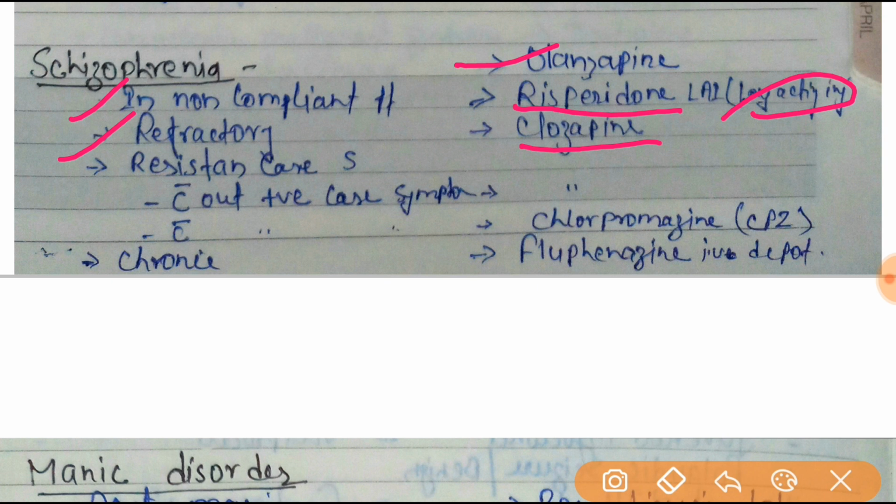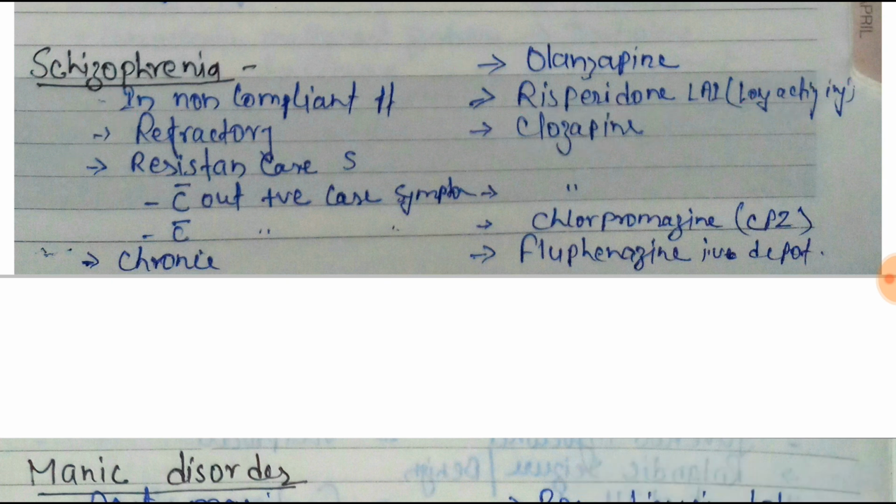Clozapine, refractory. If you know the definition of the refractory period, it is when the first stimulus goes through and completes the action potential, then there is a gap during which no other stimulus can produce an action potential.